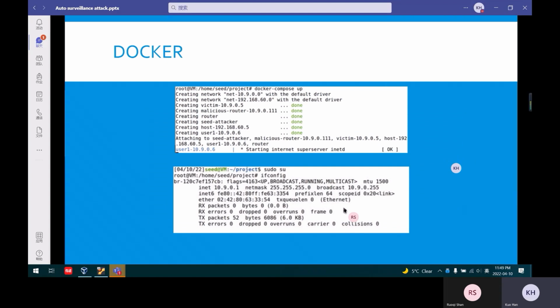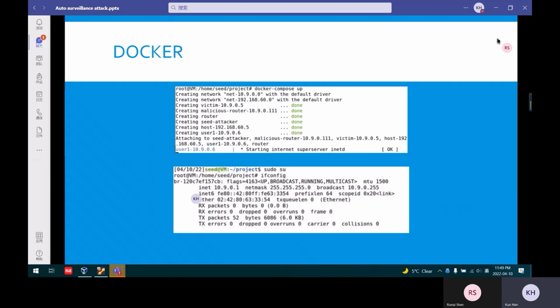Now, at the beginning of the project, we need to create containers with Docker. So we use this command. Then we will get 2 networks, and the screenshot below is one of them. The string starting with BR is the interface name of the network.